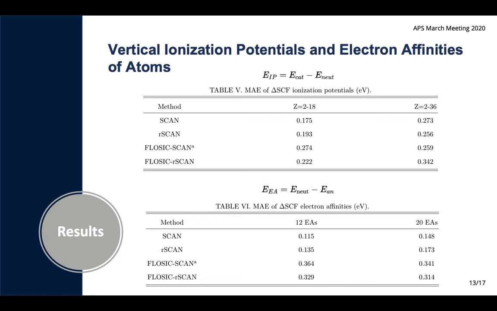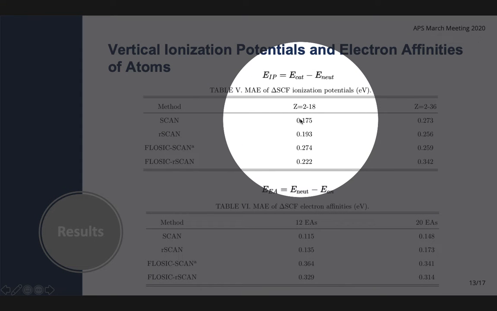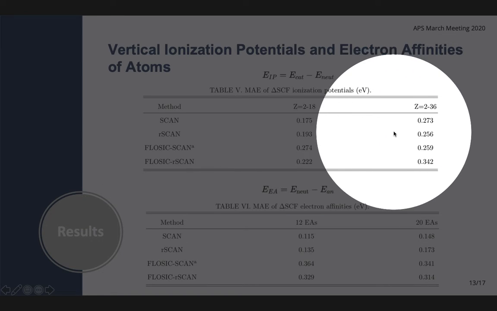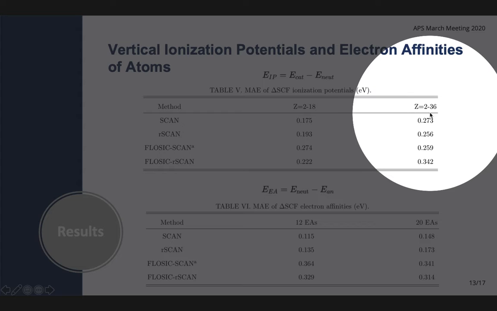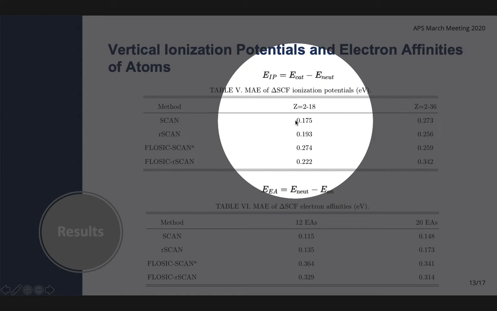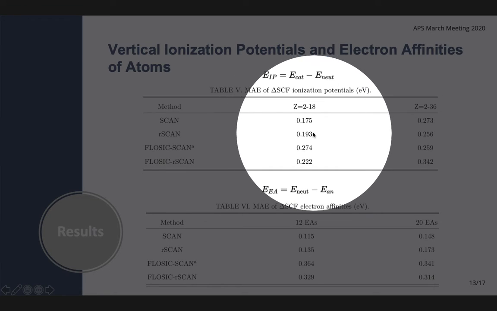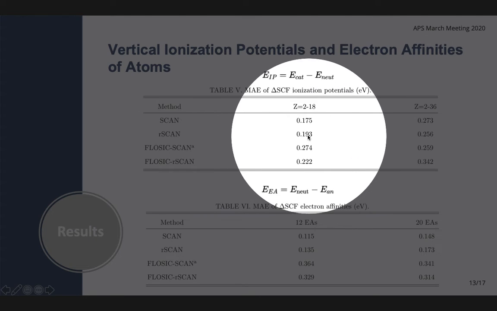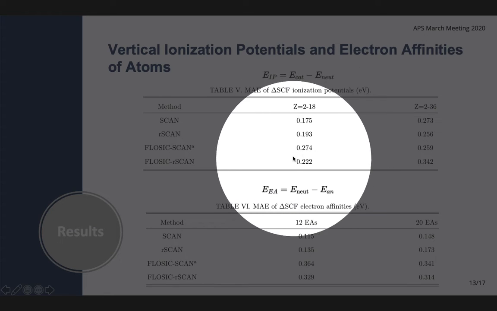We also calculated the vertical ionization potentials for a small data set of atoms between helium and argon, and for a larger data set of atoms between helium and krypton. Then we compare these results to experimental values from the NIST database, and we obtain mean absolute errors. So we see that the mean absolute errors, both with SCAN and rSCAN, are very similar at the DFA and also when turning on SIC.